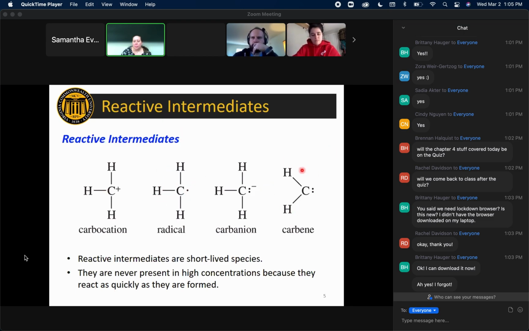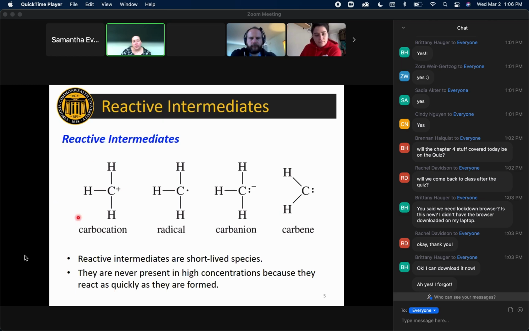With the radical and the carbene, there are no formal charges. But if you look closely, this carbene, that carbon also only has 6 electrons, right? 4 in bonds plus 2 in a lone pair. And the radical only has 7 electrons. So most of these, with the exception of the carbanion, are missing their full octet. That helps to create an instability in them. And the carbanion, which does have a full octet, carries a negative formal charge on carbon, and carbon is fairly electropositive. So you can see, using our fundamental information from chapter 1, why each of these 4 types of things are considered reactive intermediates.